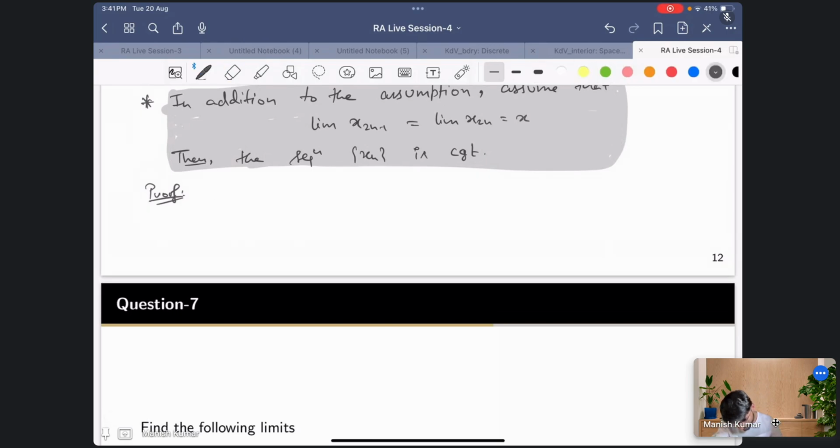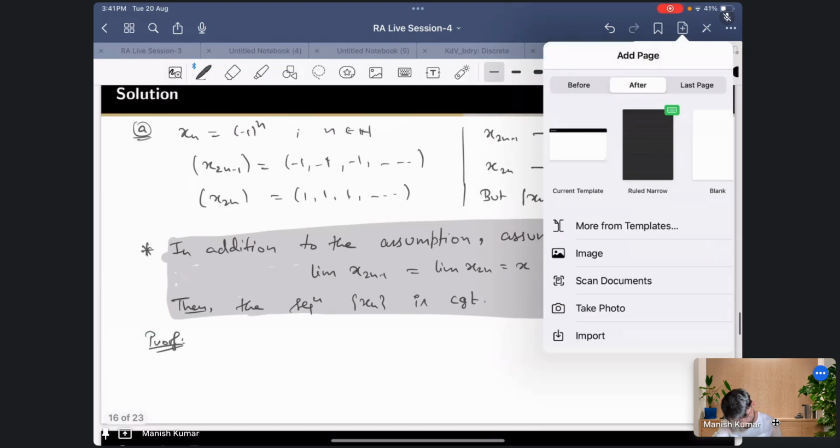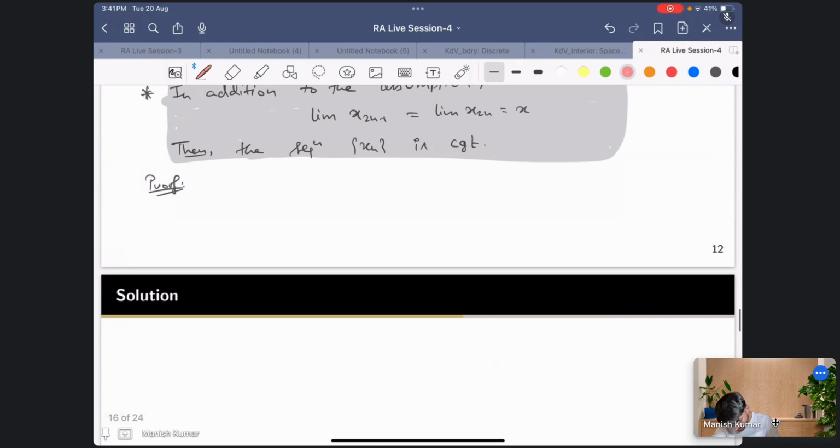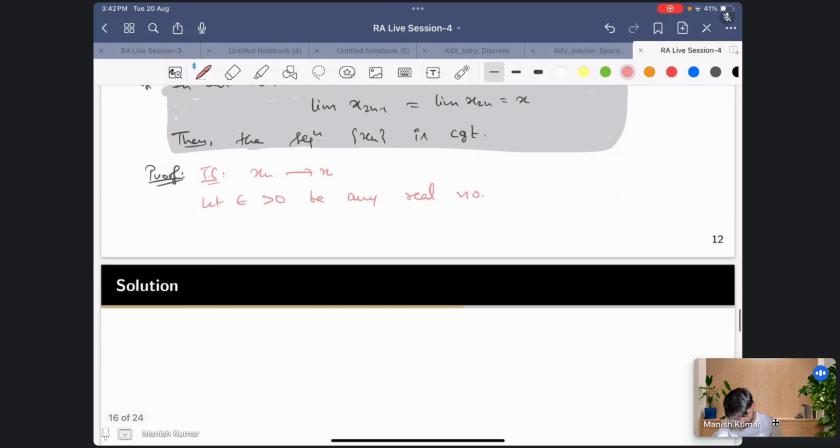So my claim is to show that x_n converges to x. Let epsilon greater than 0 be any real number. The proof will be the same as I explained through pictures. So I choose any real number now.